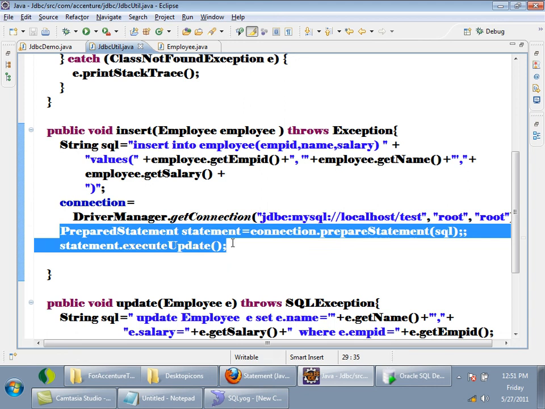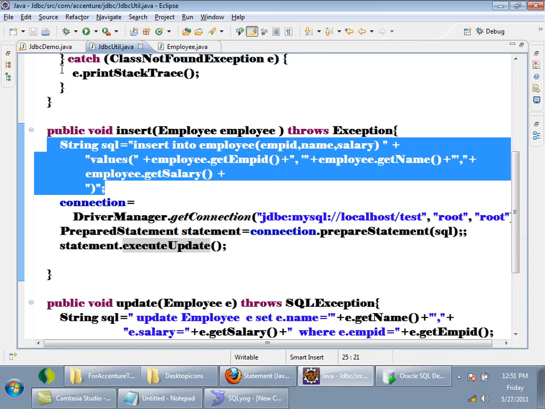And whenever you are using prepared statement, see, instead of writing an SQL query like this, what I can do is I can use it like this.